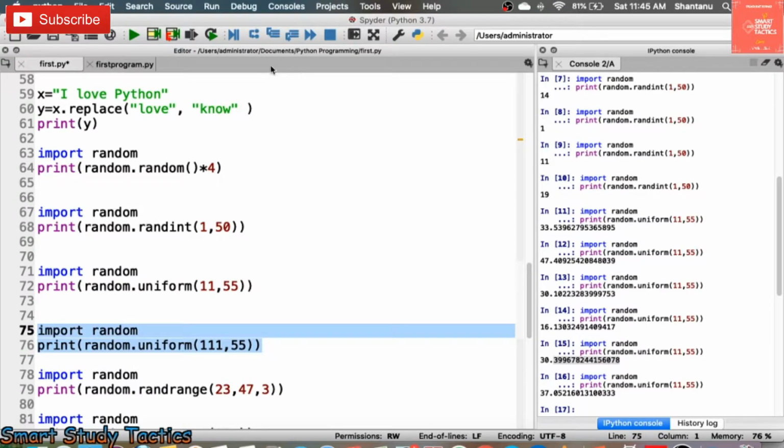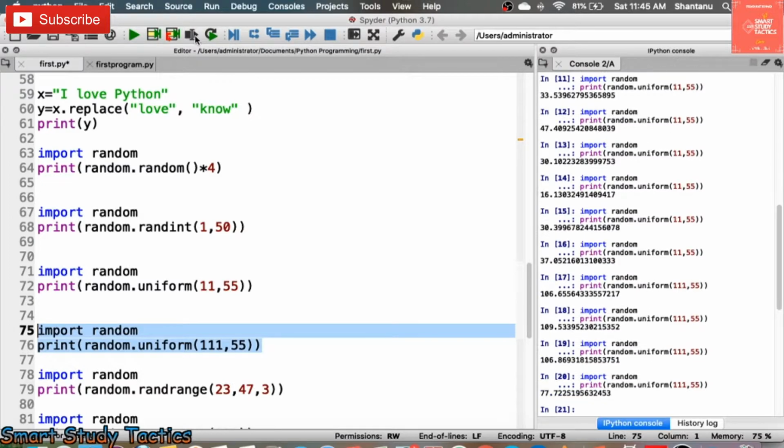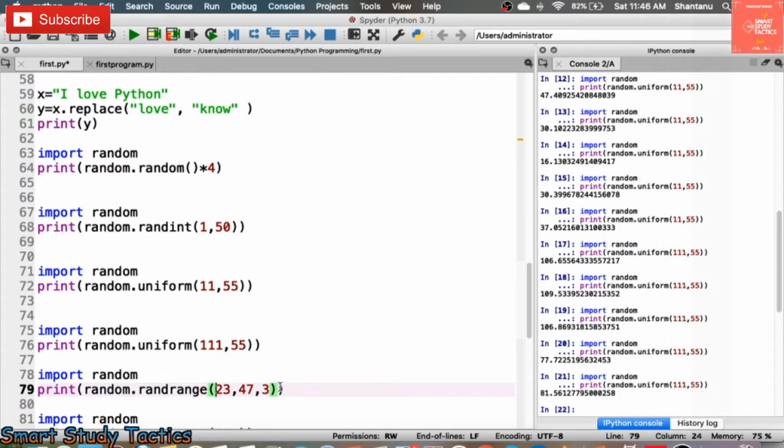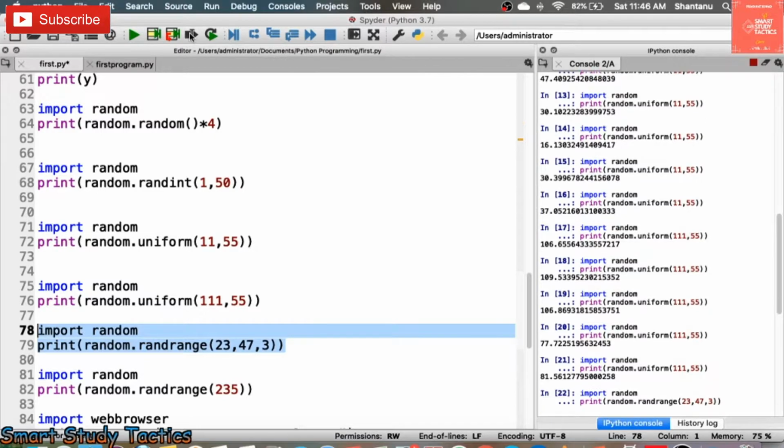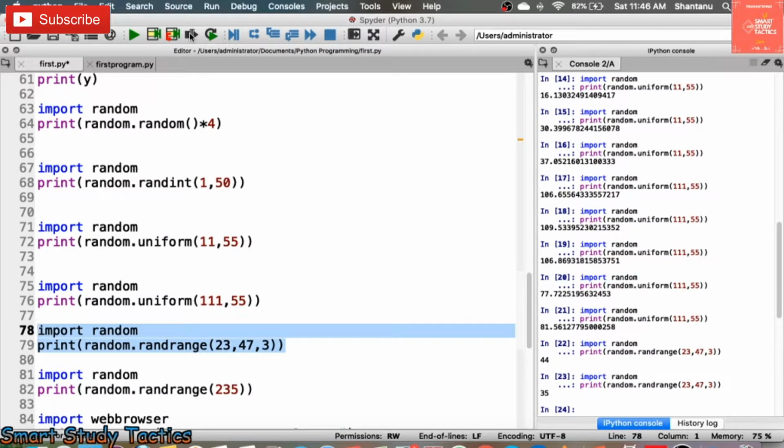Similarly, you can generate numbers with the help of this also: 106, 109, 106, 77, 72, 81. So like that it is generating the numbers. Now we are going to understand randrange with the steps. Execute, 44, 35, 44.